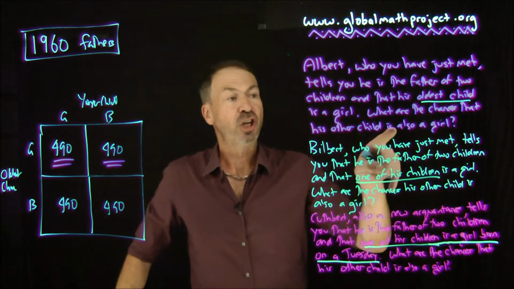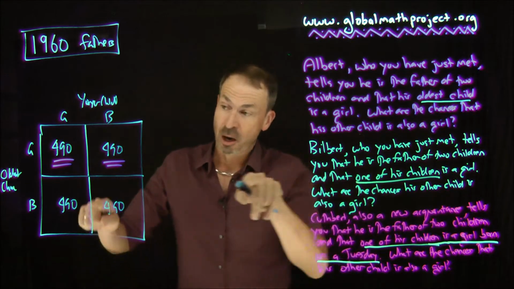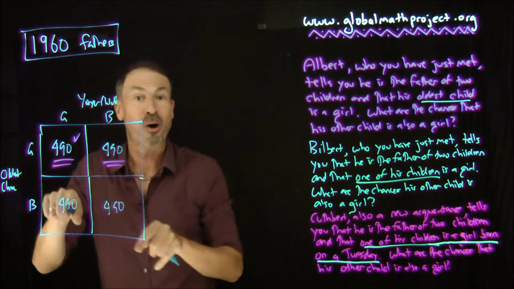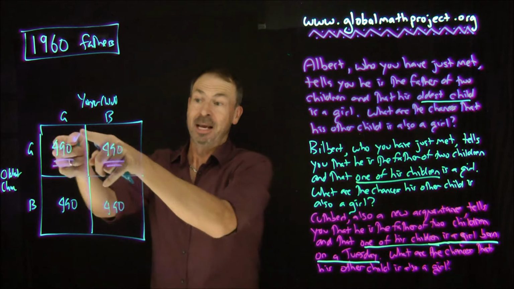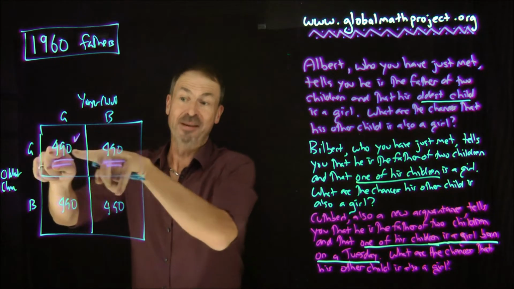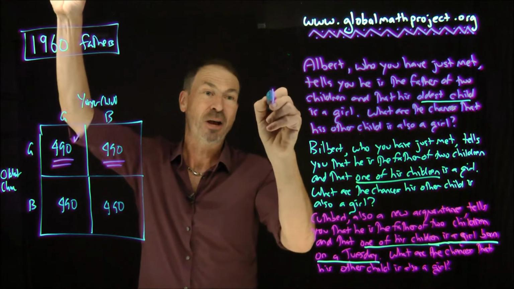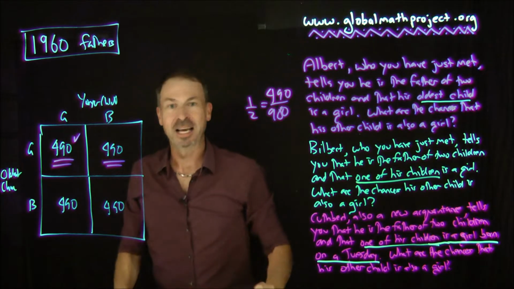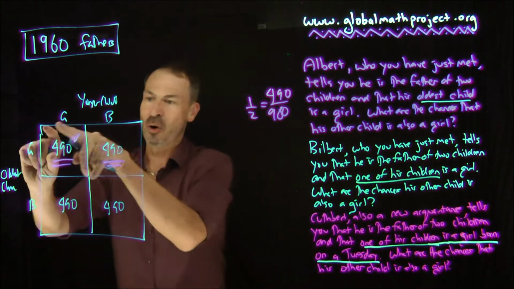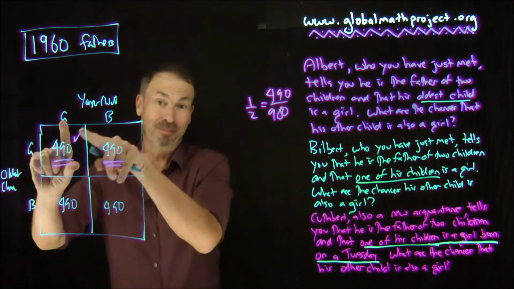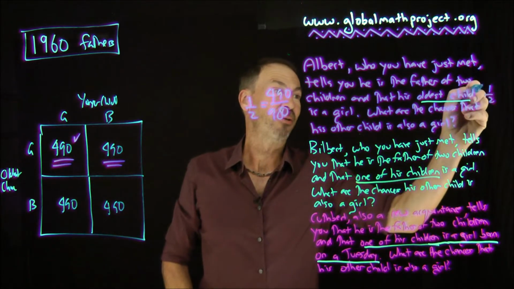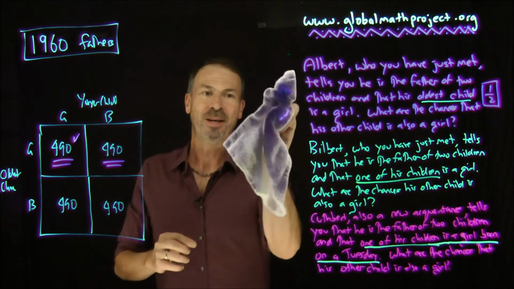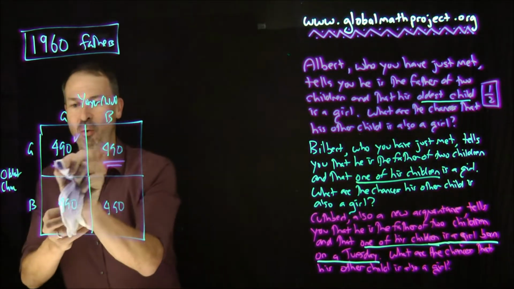But the question is, what are the chances his other child is also a girl? So of these 980 possibilities, we're wondering what are the chances of him being here in the girl part of it. Well, that means there's 490 chances of him having a girl-girl combination out of 980 possibilities. The chances must be 490 out of 980, which is indeed 1/2. The chances that he has 2 girls, knowing that he's in that part of the whole picture, is half the picture that we're looking at. Half. So yes, I agree. The probability that Albert's second child is also a girl is 50%, 1/2. All right, so that's Albert. I have no quibbles with Albert.